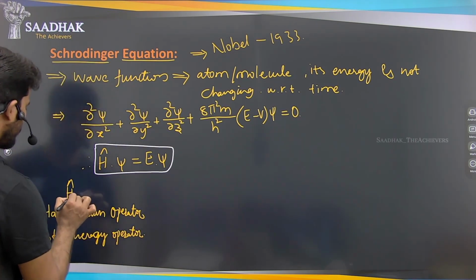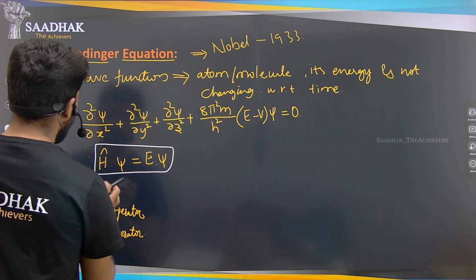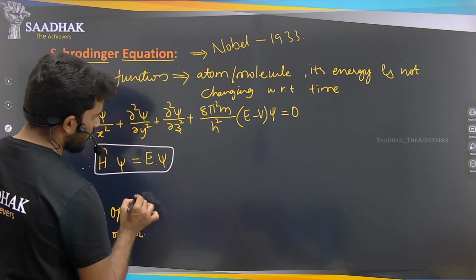Okay, so this is called the Hamiltonian operator, or the total energy operator. So what is this H value, or what is this operator value?